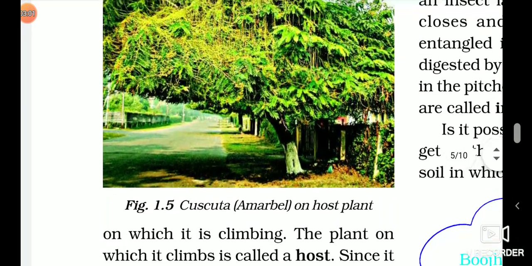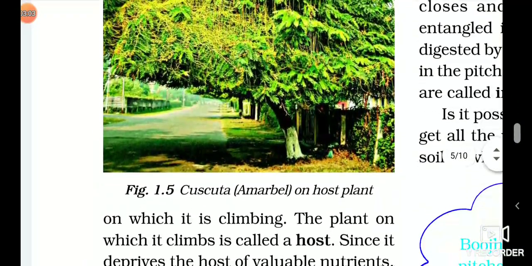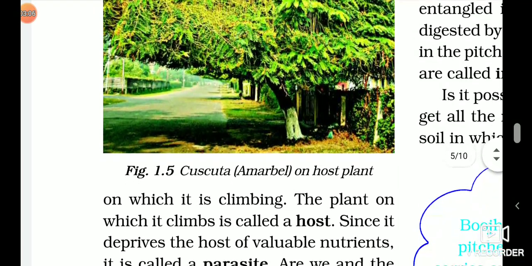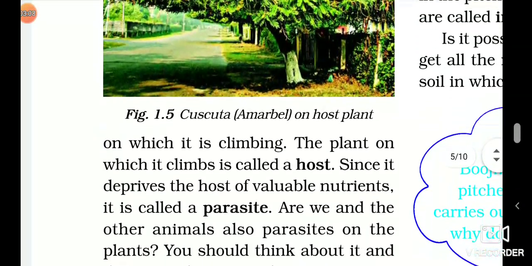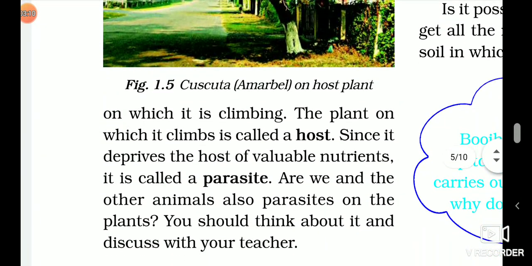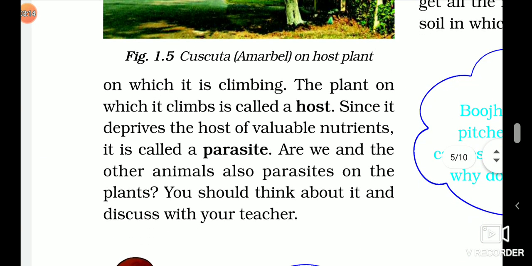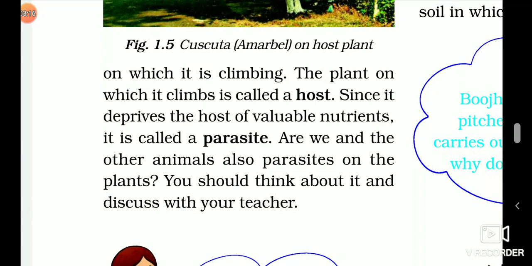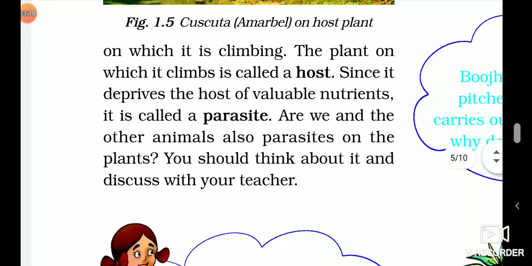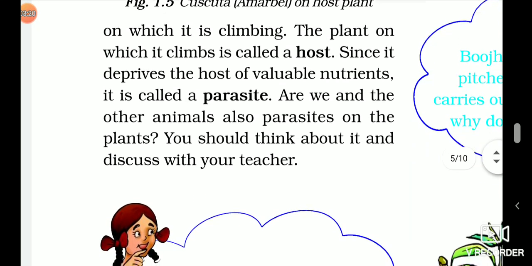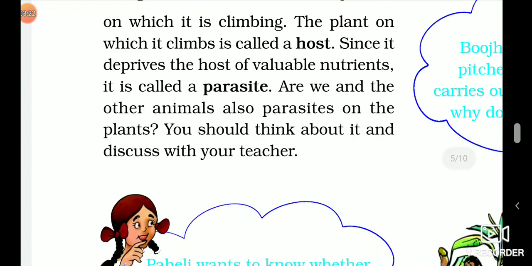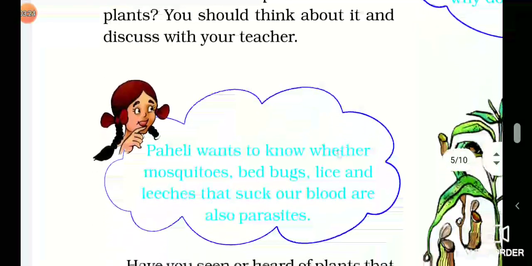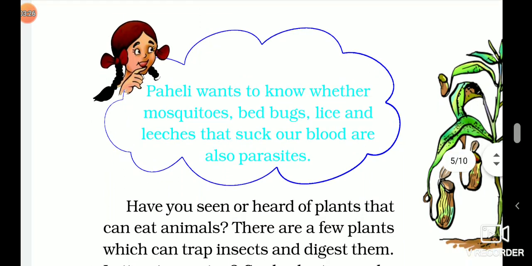It is present on the host plant. So the plant which needs any host body to develop is called a parasite. So cuscuta is a parasite and it needs a host, that is a green plant, from which it gets nutrition. So this mode of nutrition is called parasitic mode, where any host body is used.